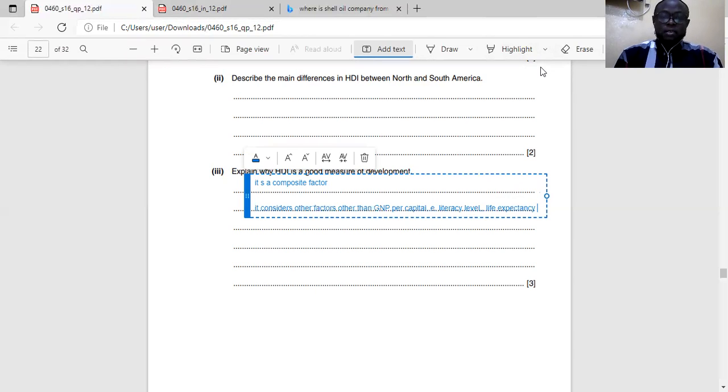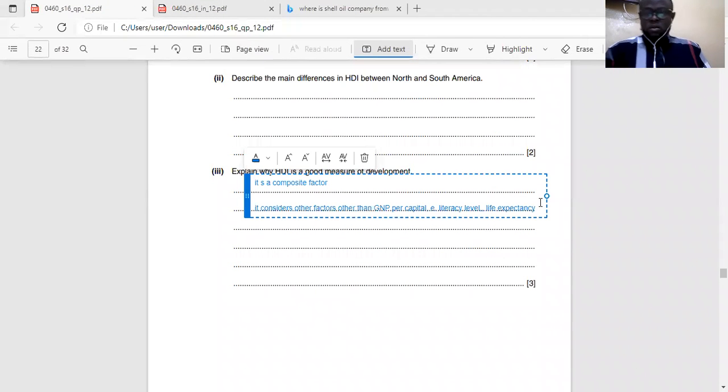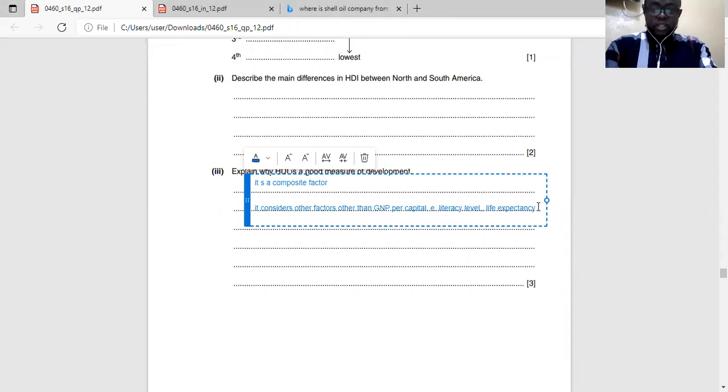They consider that also. So literacy level, life expectancy, GDP per capita, those three things are the basic indices used for the composite indicator for HDI. HDI simply means Human Development Index.